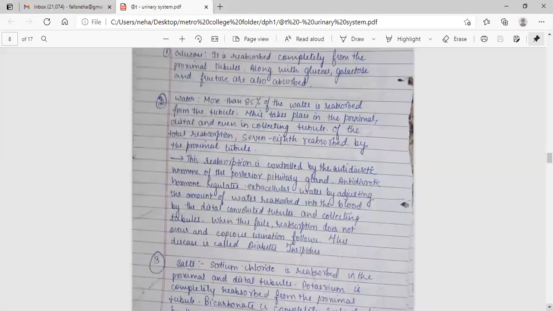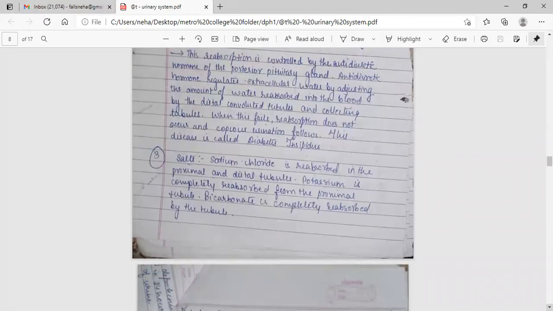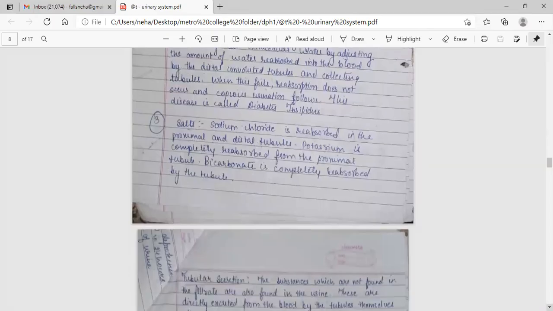Antidiuretic hormone regulates extracellular water by adjusting the amount of water reabsorbed into the blood by the distal convoluted tubule and collecting tubule. When this fails, reabsorption does not occur and copious urination follows. This disease is called diabetes insipidus. Salt, sodium chloride, is reabsorbed in the proximal and distal tubule. Potassium is completely reabsorbed from the proximal tubule. Bicarbonate is completely reabsorbed by the tubule.